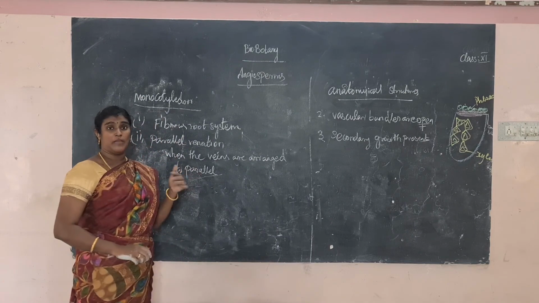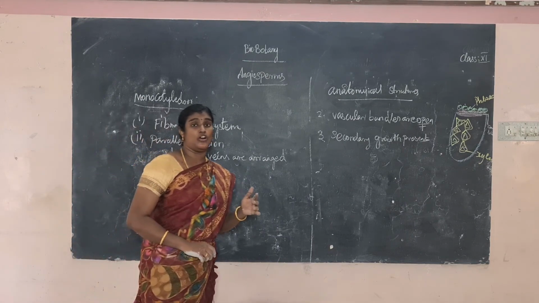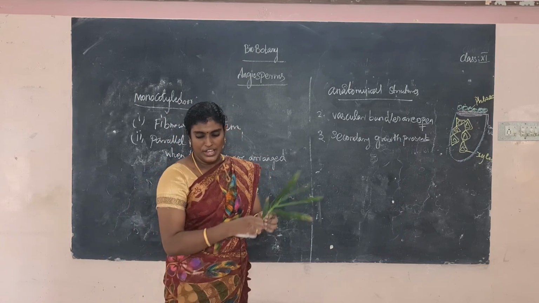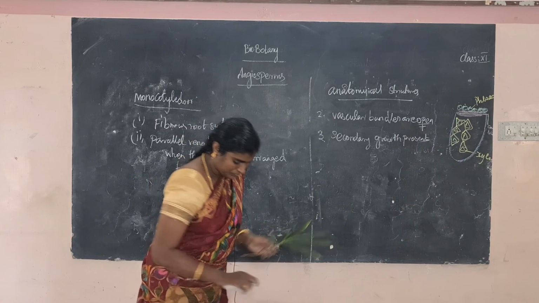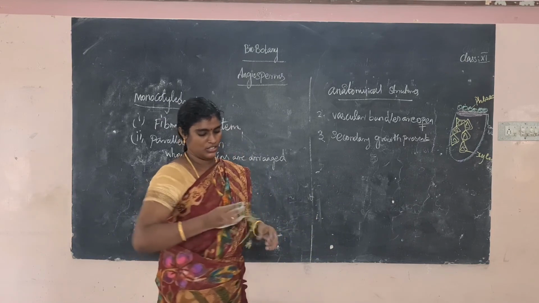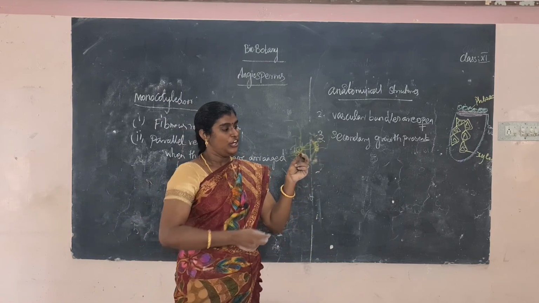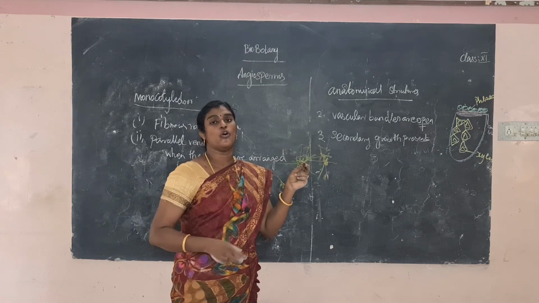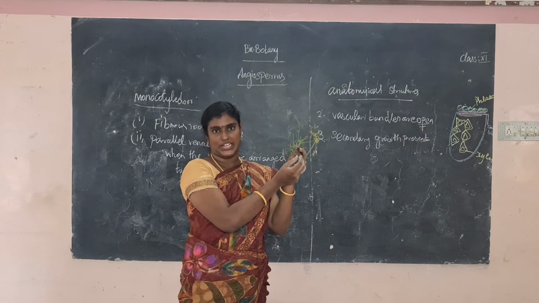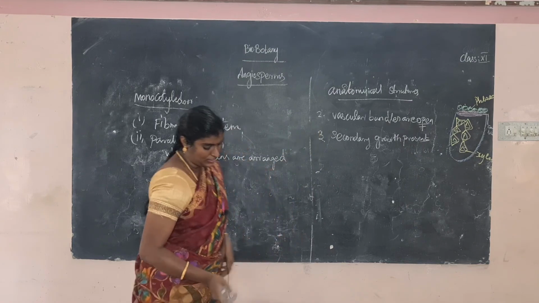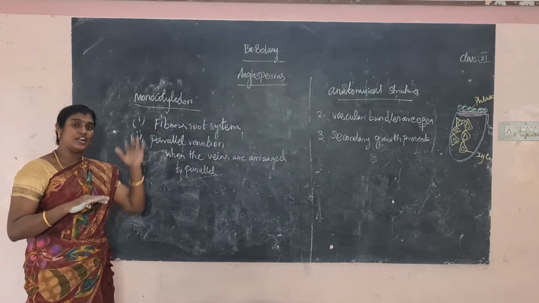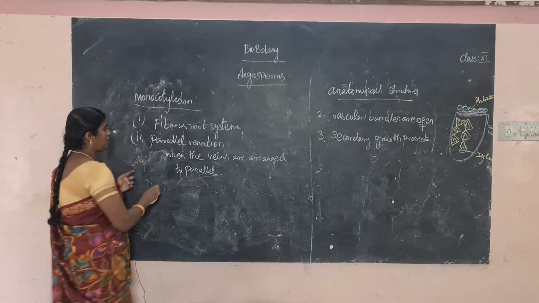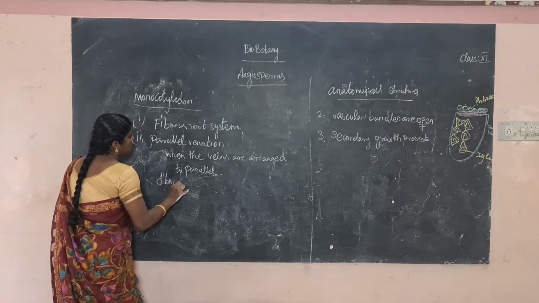Another one: the primary root radicle does not persist; it does not go deep. So if we look at the root, for example in this monocotyledon plant, the root does not persist for long; it is a very small root. It does not persist, so only a fibrous root system is present.